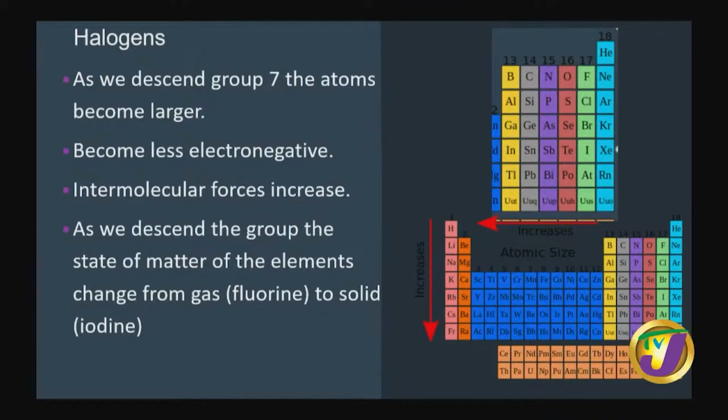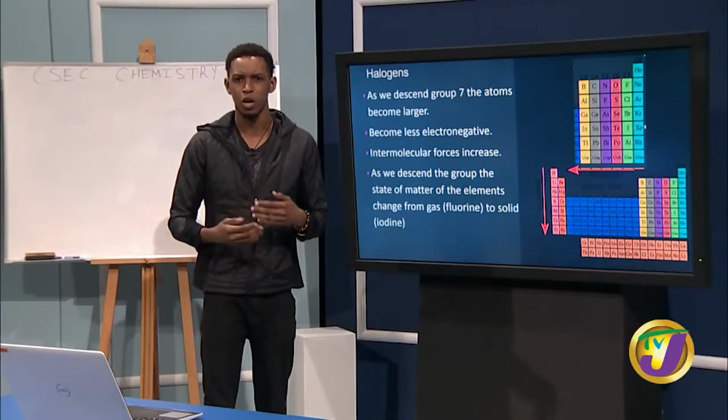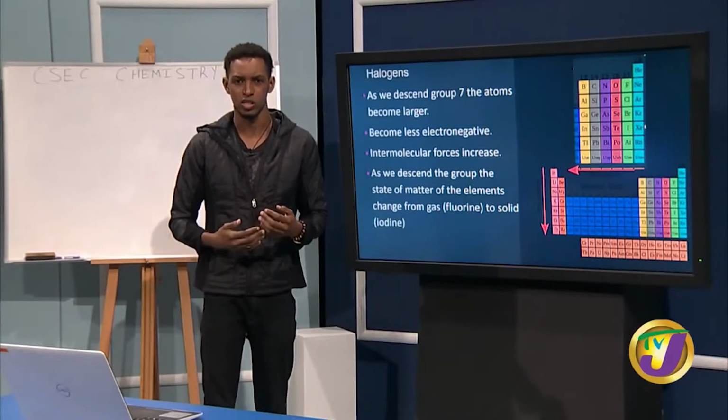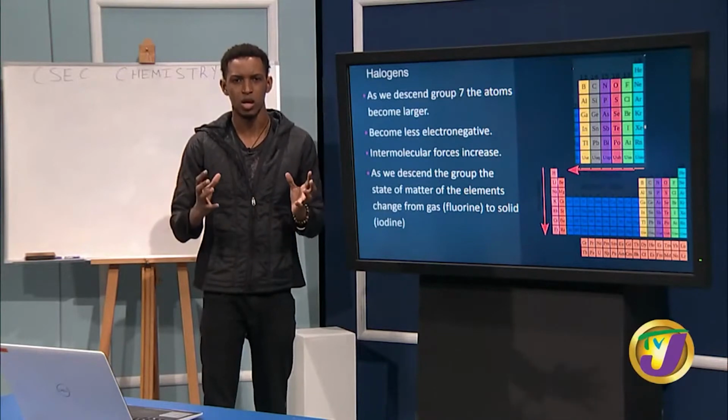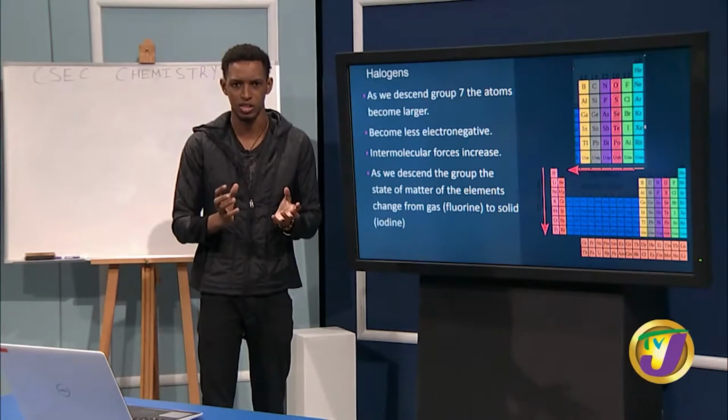Since iodine is very big, it comes into contact with other iodine molecules a lot more frequently. And we know how these molecules react with each other, because the last time we spoke about covalent bonding, we spoke about van der Waals forces. So when iodine comes into contact with another iodine molecule, you have these van der Waals interactions taking place.